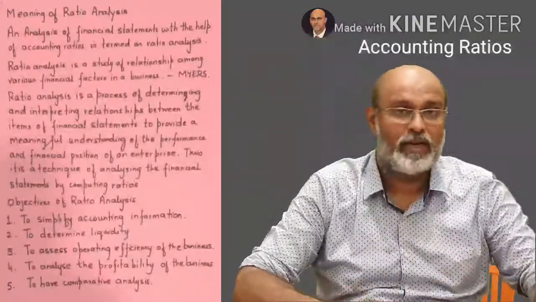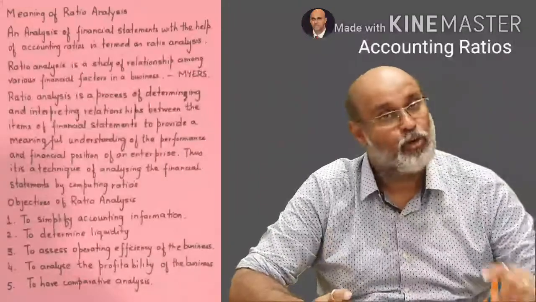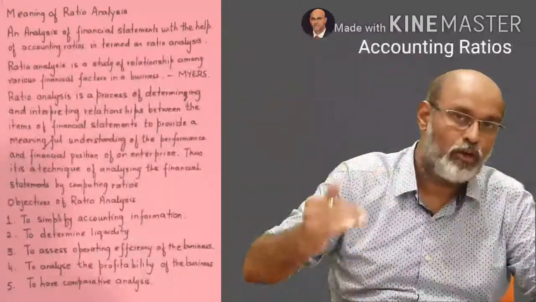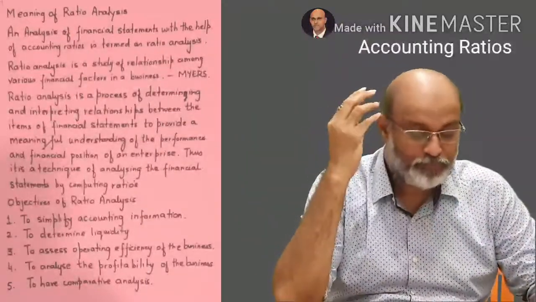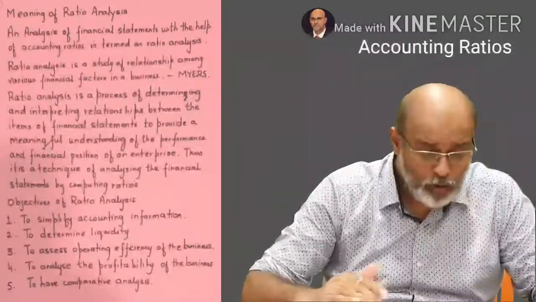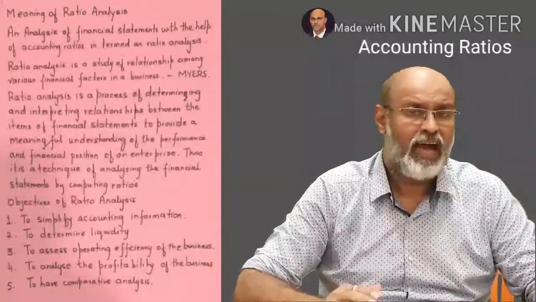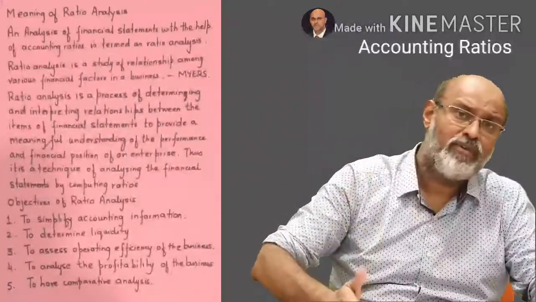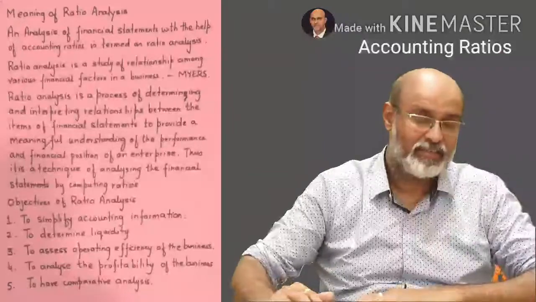Just repeating them again. One, to simplify the accounting information. Second, to determine the liquidity. As I told you, there are two liquidities, short-term and the long-term solvency. Then you have got what to assess in the operating efficiency. Then what to analyze the profitability of the business, and then lastly to help in comparative analysis, that is inter-firm and intra-firm. So these are the objectives of ratio analysis.